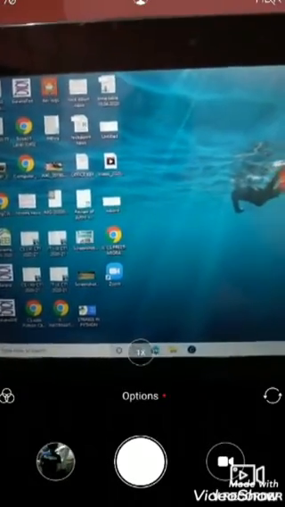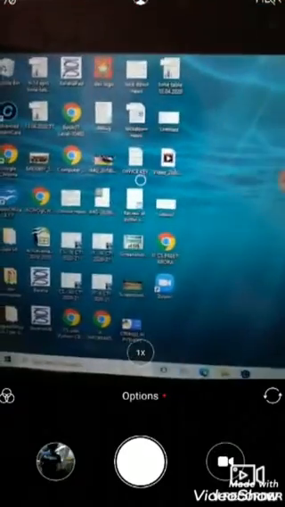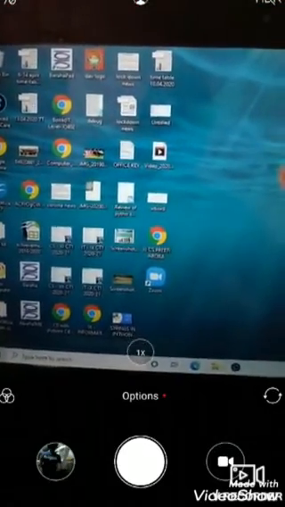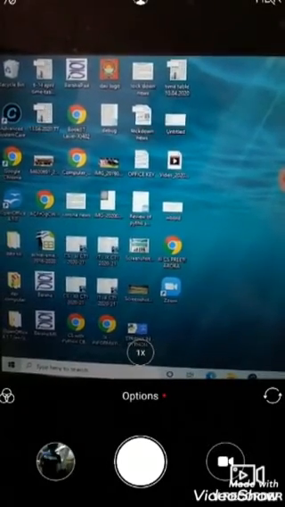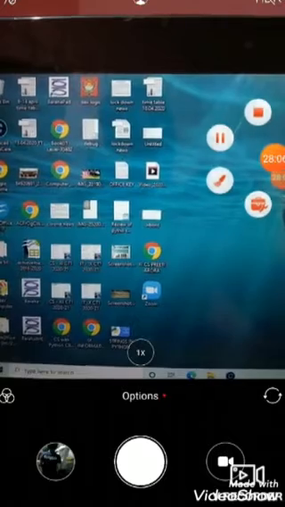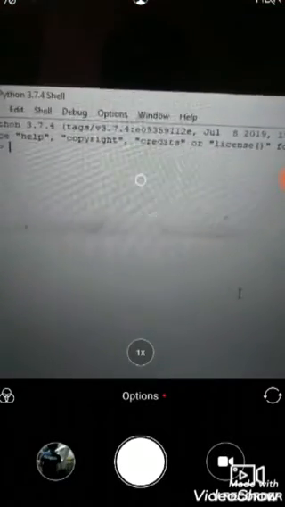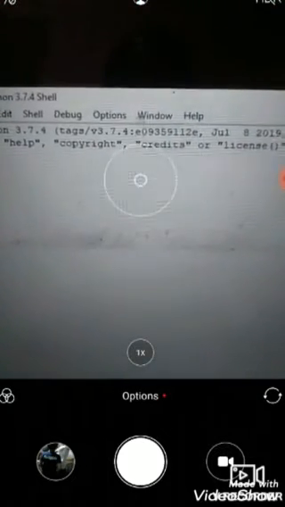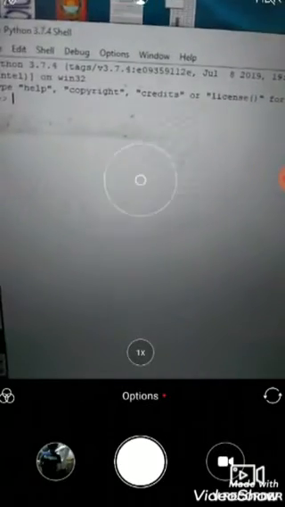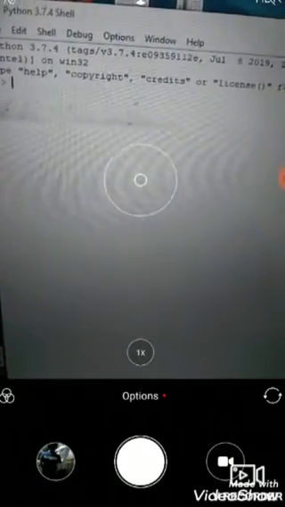In Python IDLE we can give commands after the three greater than signs or command prompt of Python, and the interactive mode immediately responds according to the statement. Here you can see the Python shell is open and the command prompt is shown.